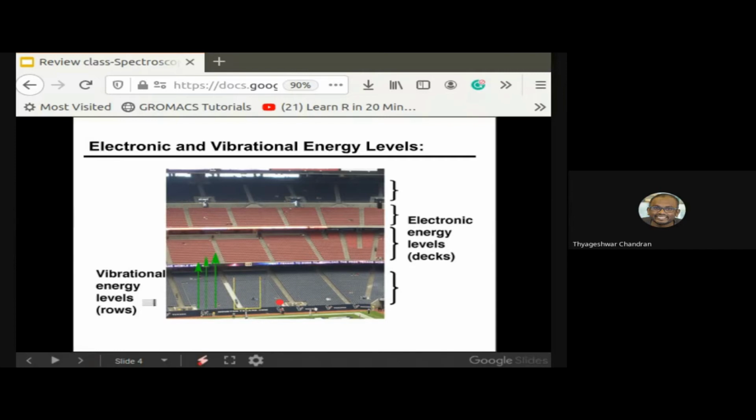The same thing happens in the molecule. The take home message is that molecules have both electronic and vibrational energy levels. The electronic shift is much more complicated and requires more energy, but the vibrational energy requires only a little bit of energy, and the molecules are always in constant motion.